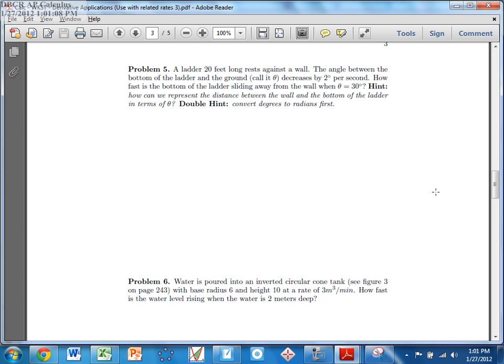8 will be pretty easy. 5 will be harder because you're talking about a ladder. Go back to the example we did in class with a ladder and try to do 5 also.